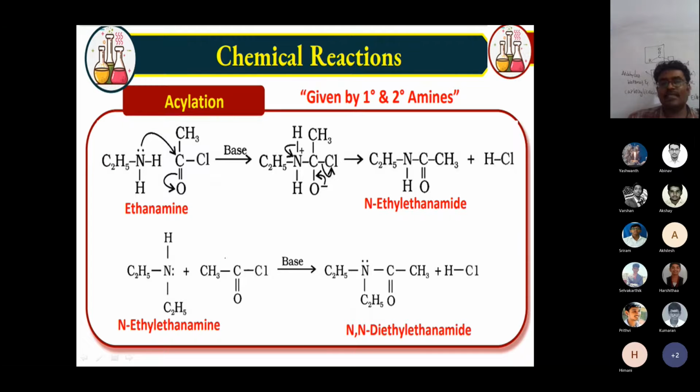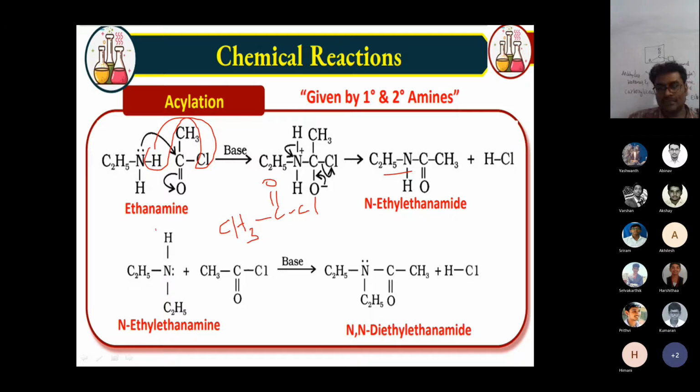Last time when I discussed, some students had a doubt. What is acylation? Acylation is the addition of one group. Remember, what is the acyl group? CH3, C double bond O. This is called the acyl group. If chlorine is there, it's called acyl chloride. It is a simple chemical reaction, no need for the mechanism. From here hydrogen and from here chlorine go outside, and they form the product, an amide.